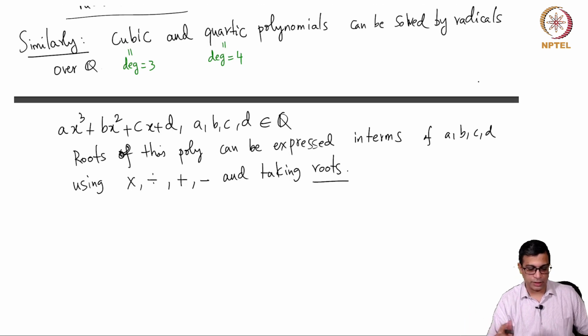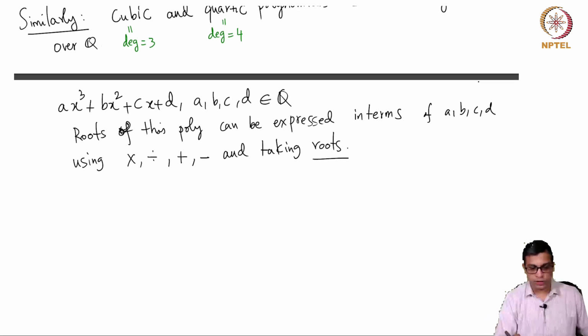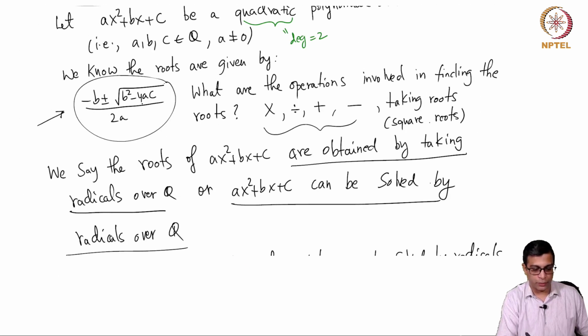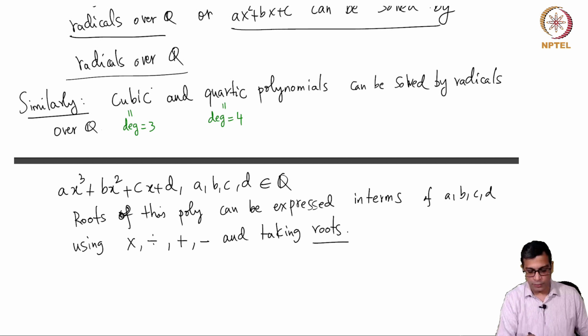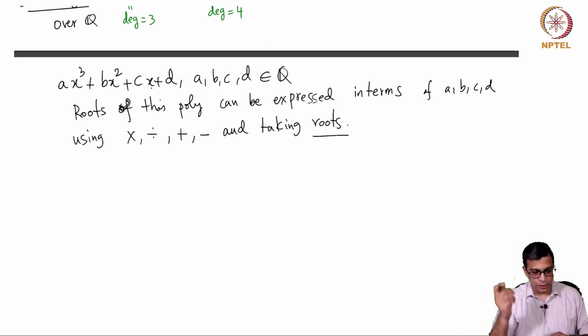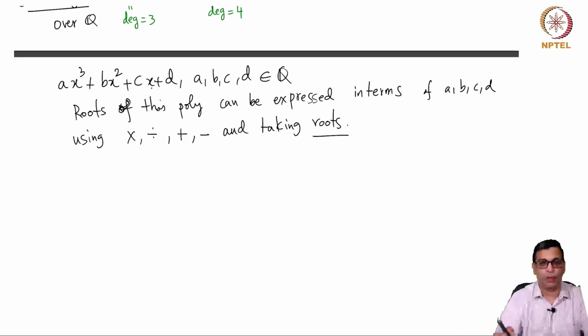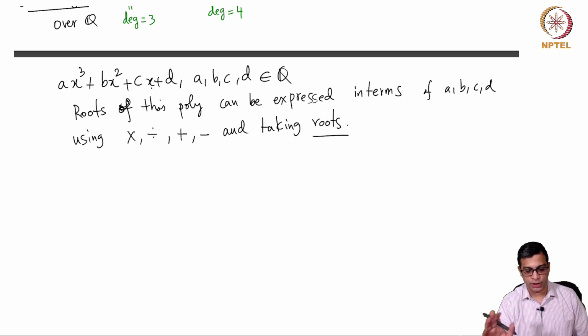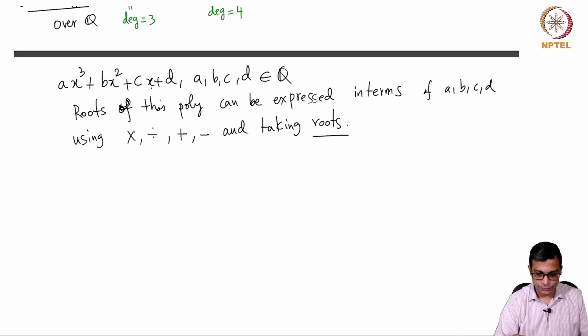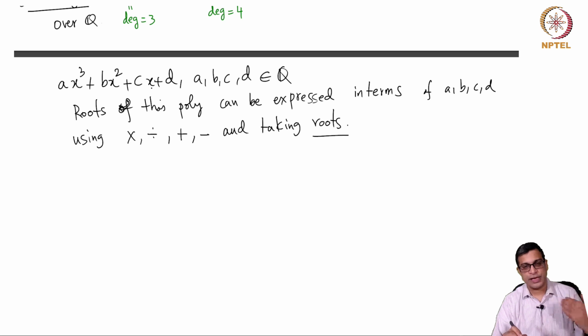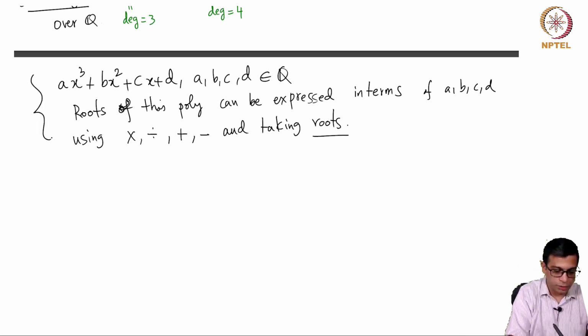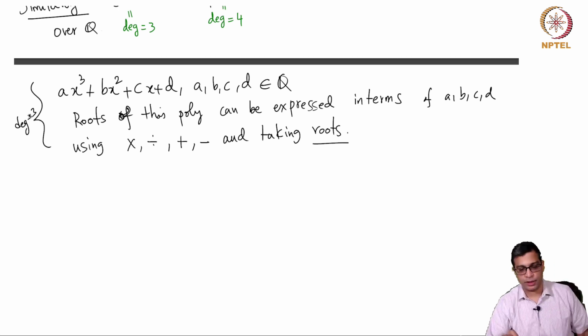So the formula is quite a bit complicated, but it does exist. So just like in the quadratic equation case, the roots of the cubic polynomial can be expressed using the four coefficients and taking roots and the four mathematical operations. Okay, so and the same can be done for degree 4. So this is degree 3 and same thing can be done for degree 4.